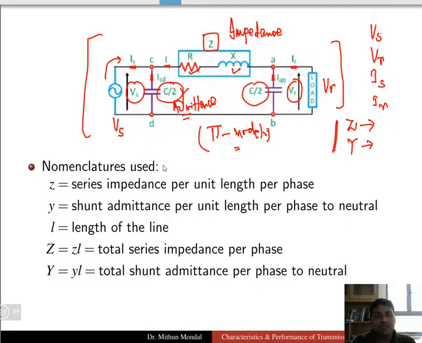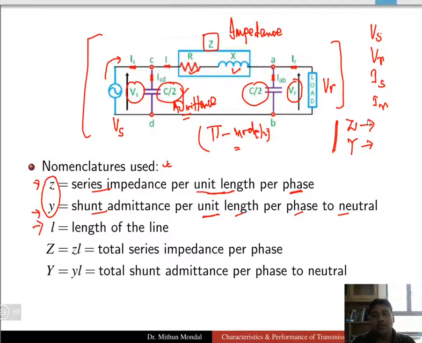Then, with the nomenclature, when we use small z and small y, it is per unit length. We discuss per unit length and per phase. So small z is the series impedance and small y is the shunt admittance per unit length, per phase to neutral. L is the total length of the transmission line.